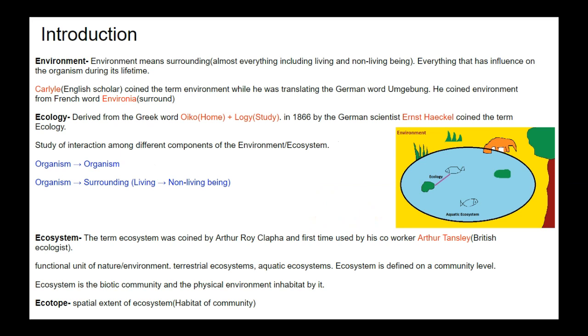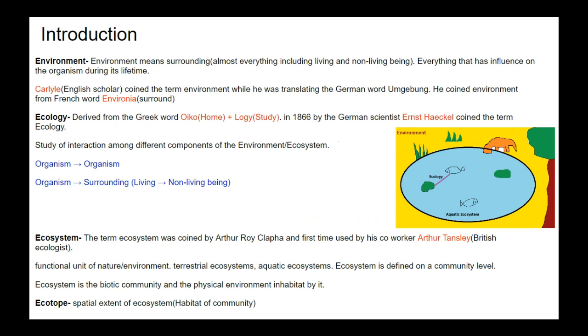English scholar Carlyle coined the term environment while he was translating the German word Umgebung. He coined environment from the French word environia. Environia means surround. So here is the figure. In that figure, you can see different terms: environment, aquatic ecosystem, and ecology. So environment is a very broad term, and ecology and ecosystem are part of environment.